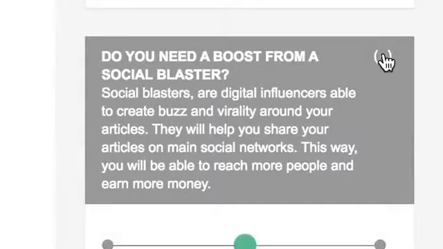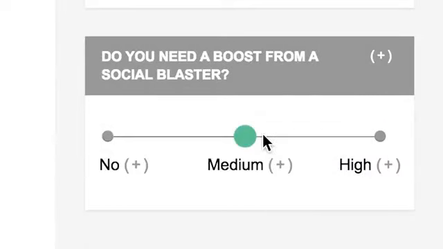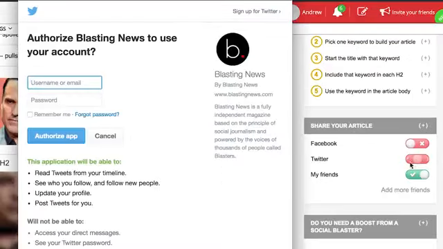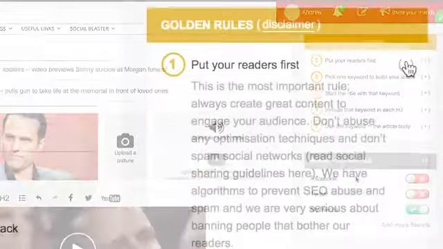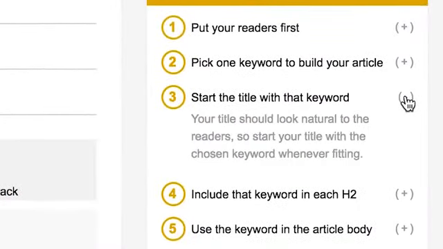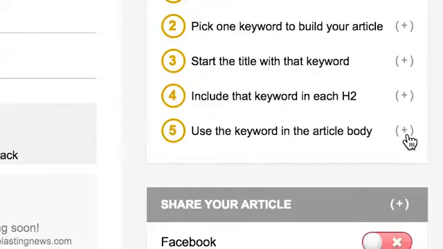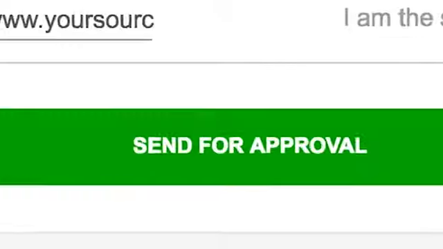On the right bar of your screen, you have the possibility to ask for a boost to our social media influencers, or to automatically share your article on social media. Remember to follow the golden rules you find at the top of your screen. And now you're done. Send your article for approval and wait for feedback from the Senior Blaster team.